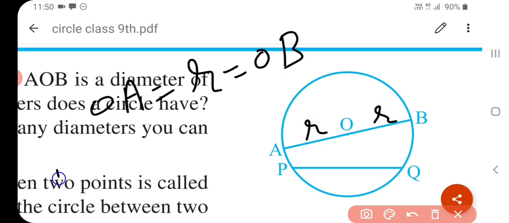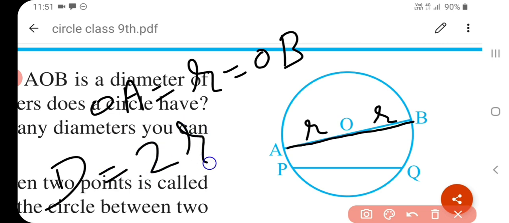Okay, so what about the diameter? हम बोल रहे हैं AOB, ये वाला जो पूरा line है, this is the diameter of a circle. Okay, so diameter is 2R, R plus R, 2R. So whenever we talk about diameter, the length of the diameter is equal to 2 into radius.